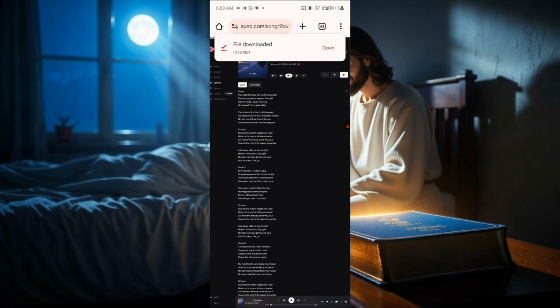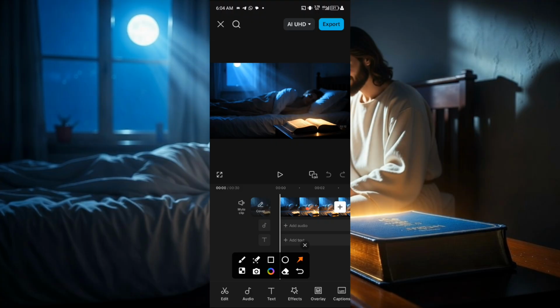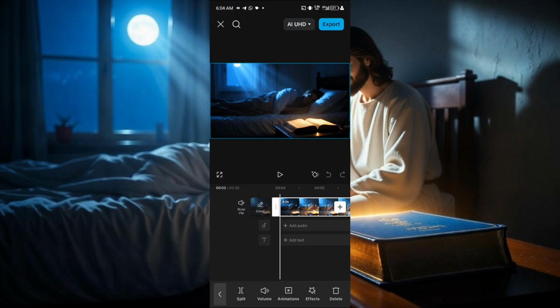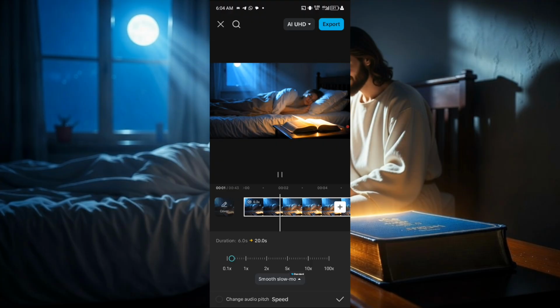Now let's go to CapCut and combine the music with the videos that we generated before. You go to CapCut, we are going to select all the videos. So now this is all the videos that we generated. So note what you are going to do. We are going to click on the first one. So this is the first one. Once we click on it, we are going to look for speed. Now once you get to speed, look for this. It's going to be on 0.3. We want it to be very slow. You see how it is.